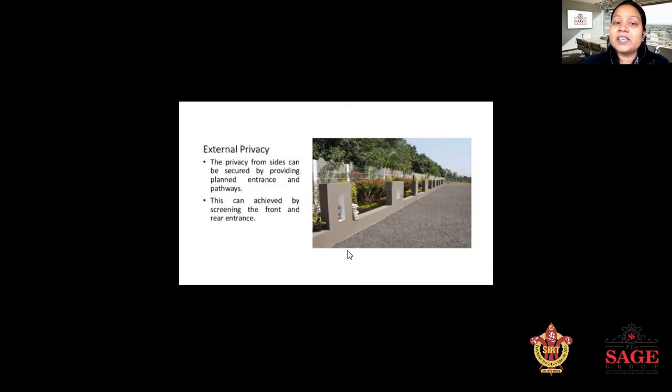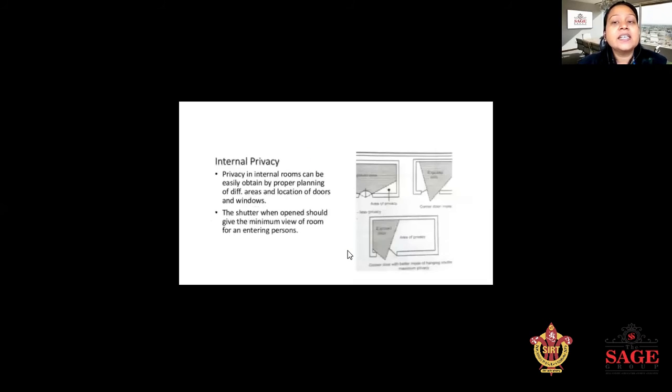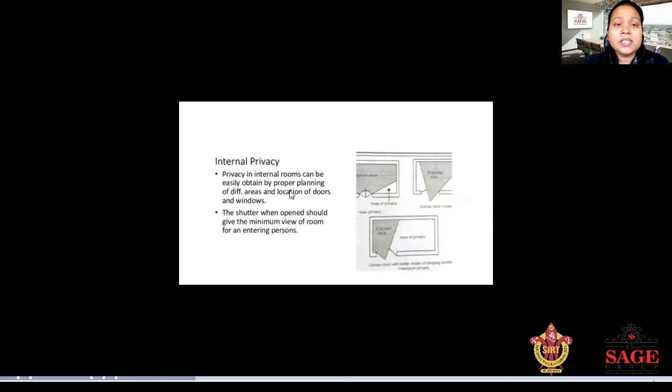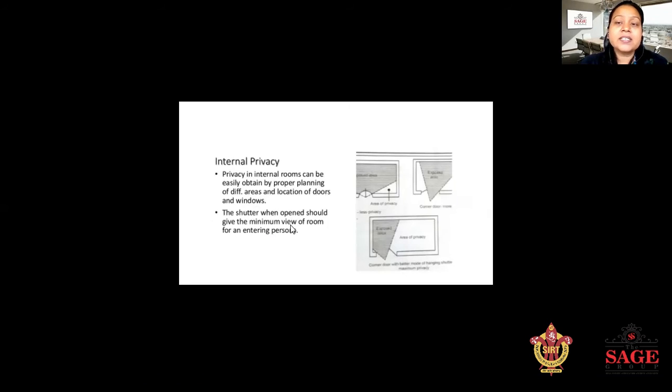It can be secured by providing a planned entrance and pathway. It is also achieved by screening the front and rear, and by planting trees. Next is internal privacy. Internal privacy also plays a major role. Privacy in internal rooms can be easily obtained by proper planning of different areas and the location of doors and windows. The shutters we open should give the minimum view of the room.